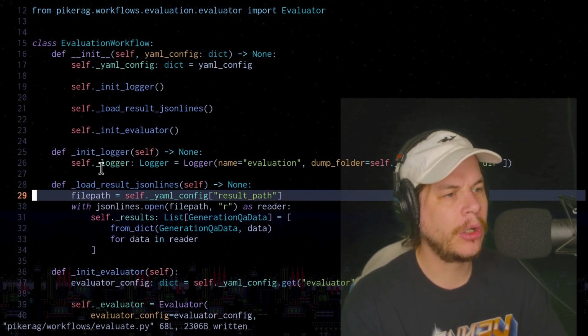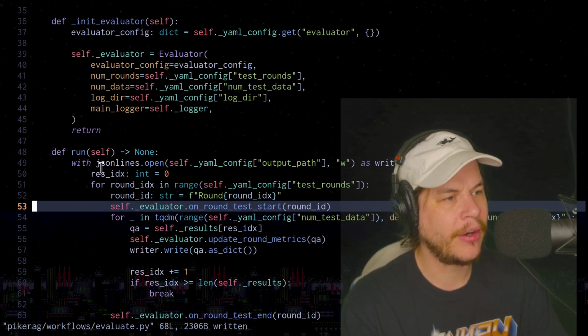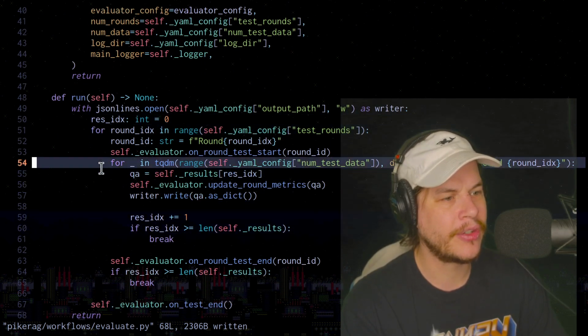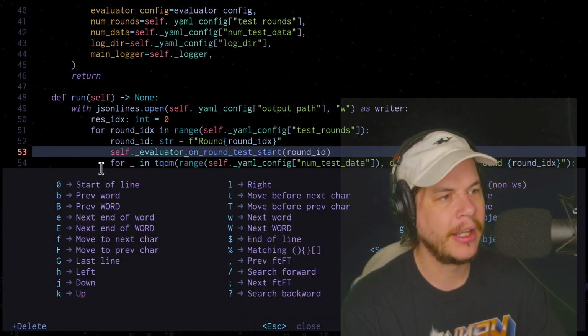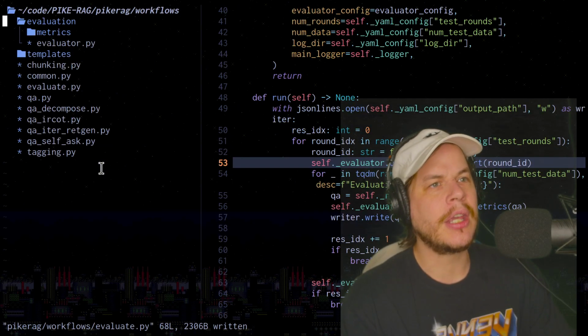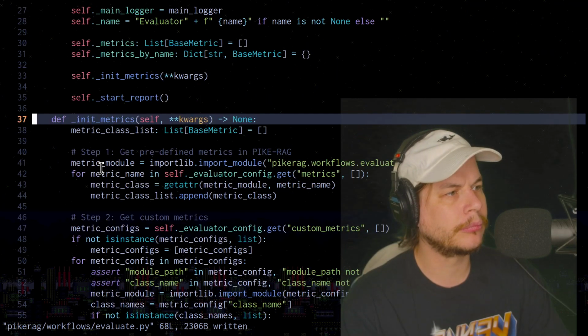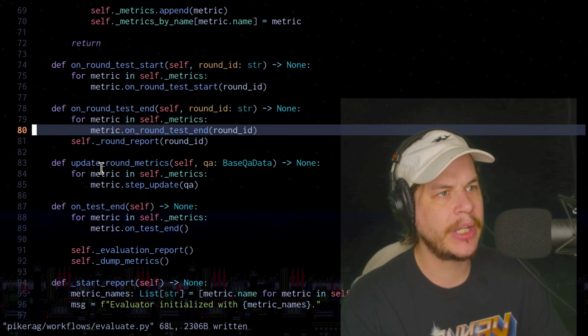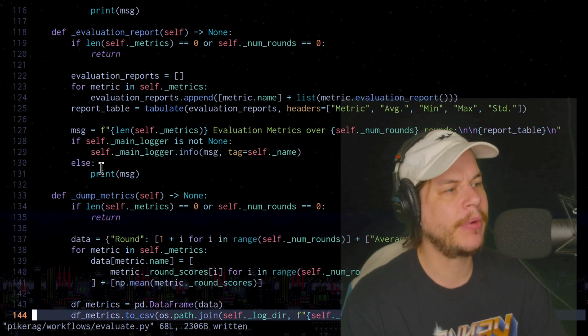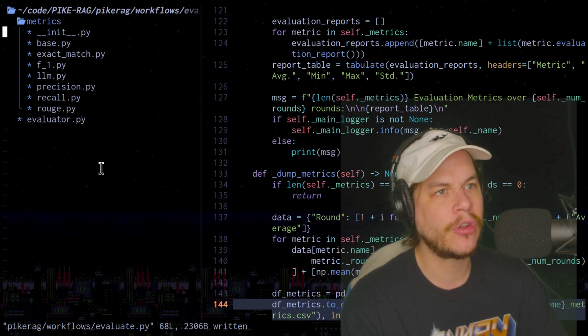A init logger, load result JSON lines, init evaluator, run. Okay, run is just calling this. It's all abstracted. Let's see. So here's evaluation. Here's the evaluator itself. Init metrics, on round test start, round report, evaluation, metric. It looks like it doesn't look super complicated.